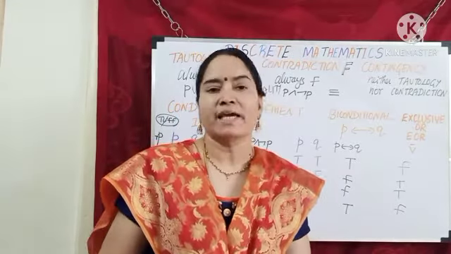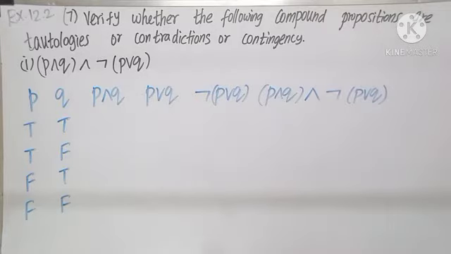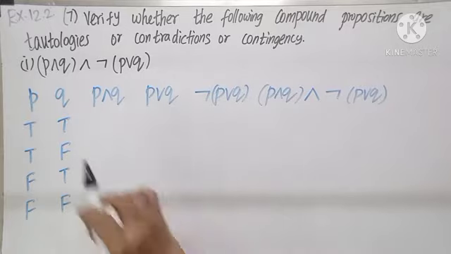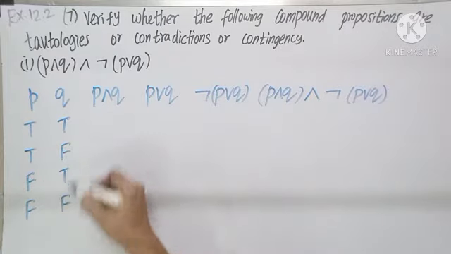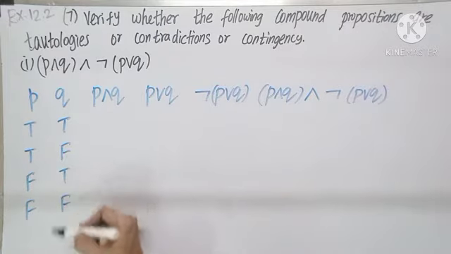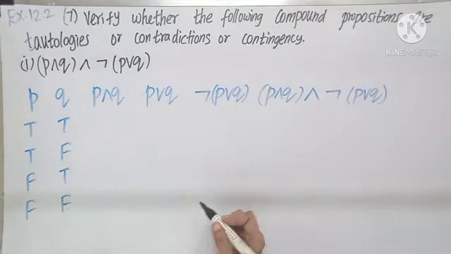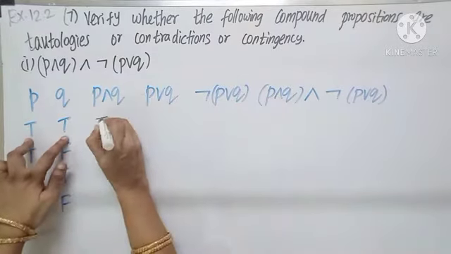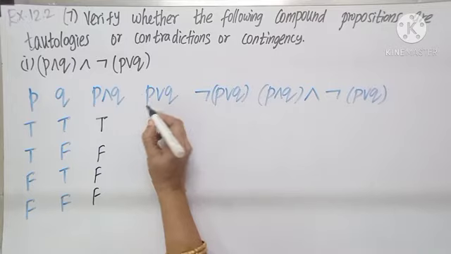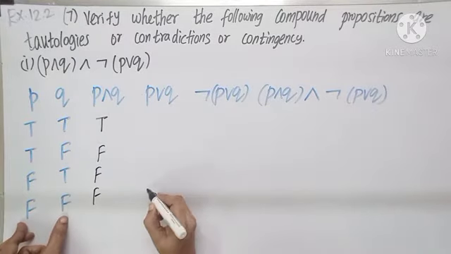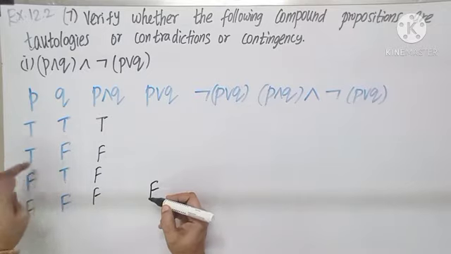Let us continue with exercise problems. Question number 7. Verify whether the following compound propositions are tautologies, contradictions or contingency. P and Q, and not (P or Q). For P, Q, as we know, we can write double T, double F, single T, single F. P and Q: both are true, it is true. The remaining cases, it is false. P or Q: both are false, it is false. All other cases, it is true.